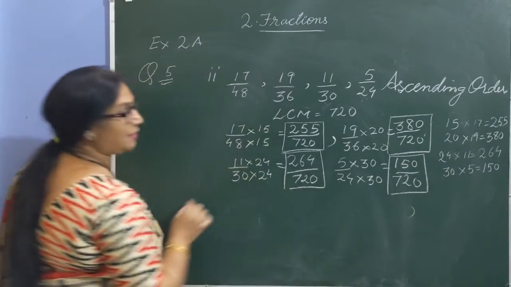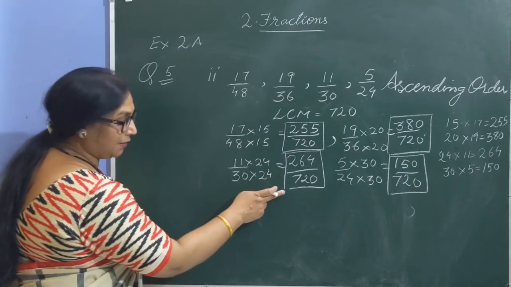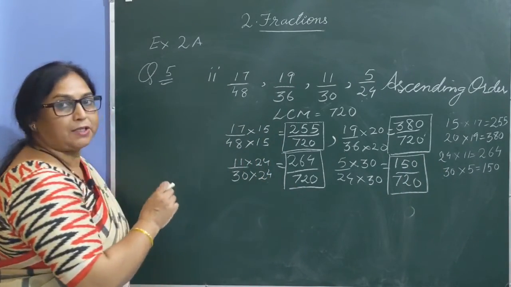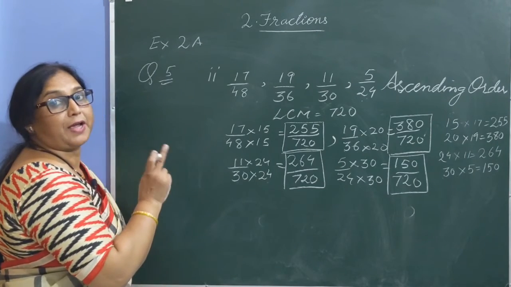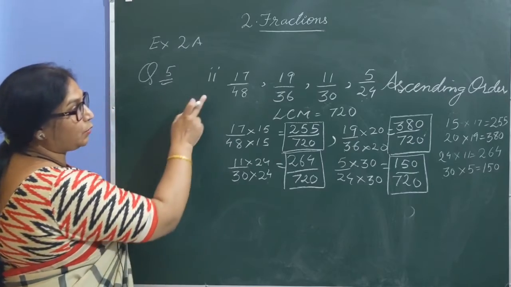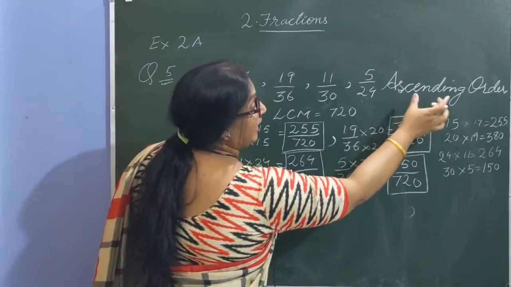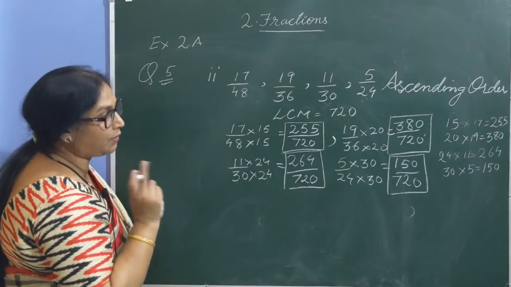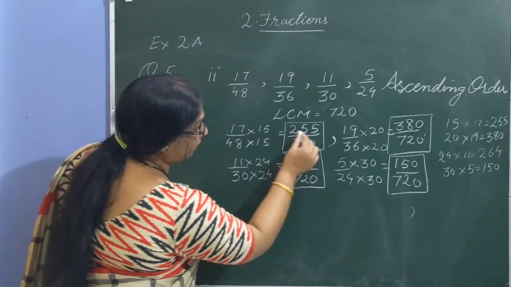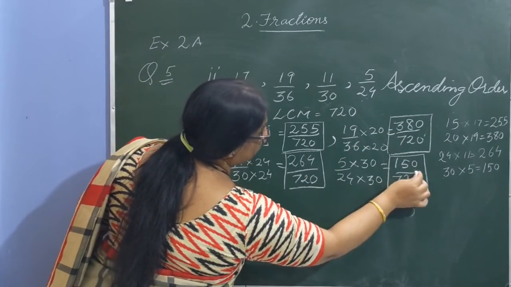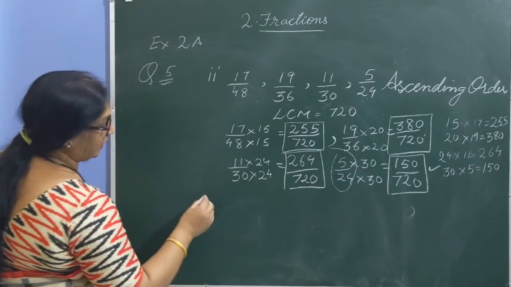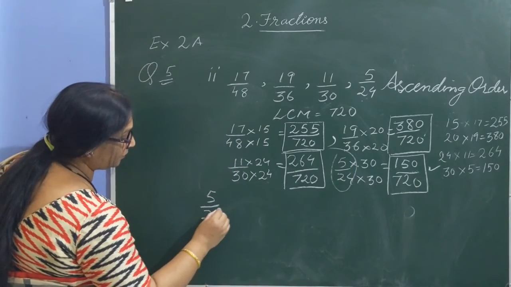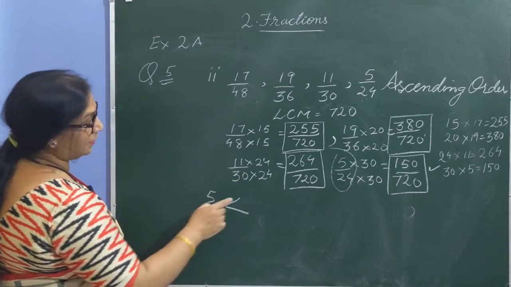So now it's very easy to compare. In all these cases, children, a fraction with a smaller numerator is smaller than a fraction with a greater numerator. And the question is to arrange in which order? Ascending order. So we'll start with the smallest one. If you compare the numerators, this is the smallest one, so we write its original fraction, 5 by 24, first. Less than which number?